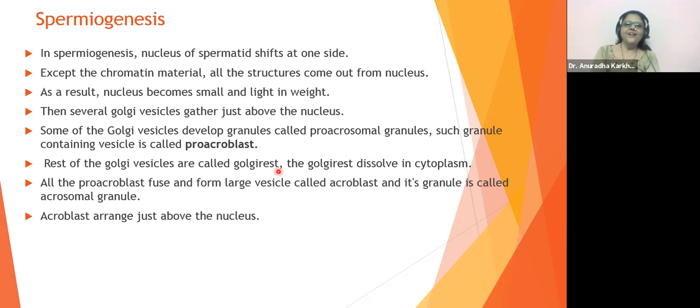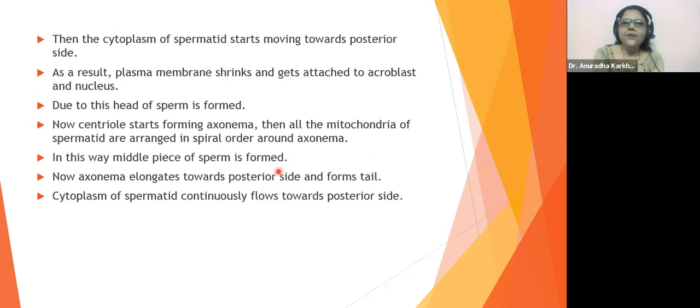Then the cytoplasm of the spermatid starts moving towards the posterior side. So at the anterior end, the nucleus will be there, and now it will become like the shape of a matka. When it becomes a matka-shaped structure, the cytoplasm will go towards the tapering lower end, the posterior side. As a result, the plasma membrane shrinks and gets attached to the acroblast and the nucleus.